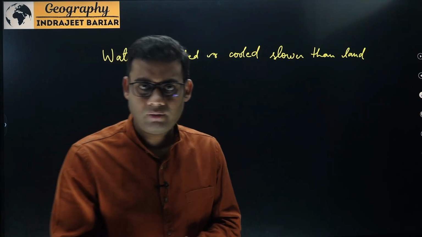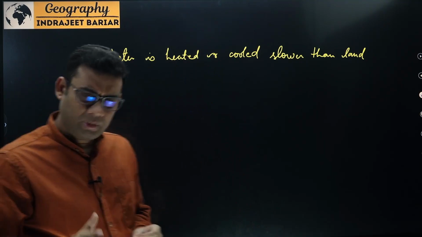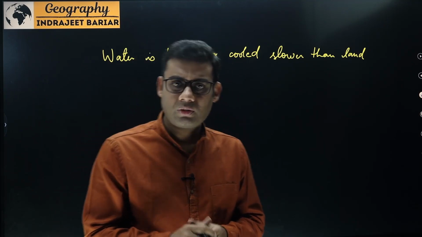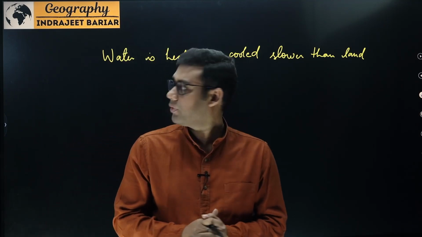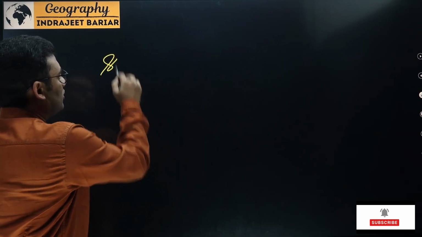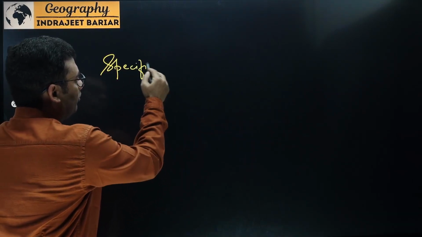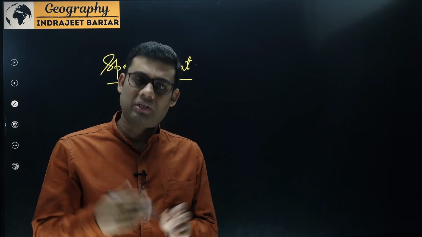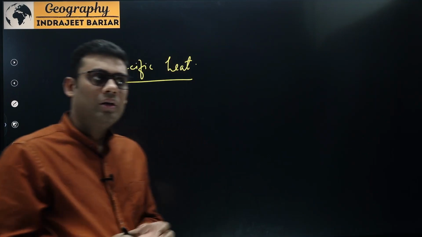Let's try to understand. So the first reason with respect to heating or cooling of any object would be related to something called the specific heat of the body. Now, what do we mean by specific heat? The specific heat of any body means the amount of heat required to raise the temperature of unit mass of substance by 1 degree Celsius, which means the specific heat is the amount of heat that you will need to heat the object.